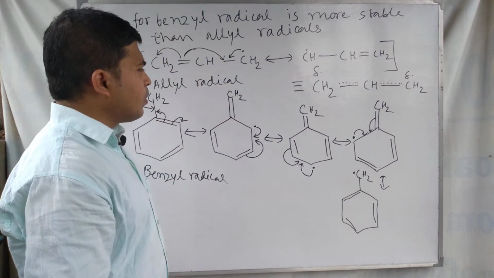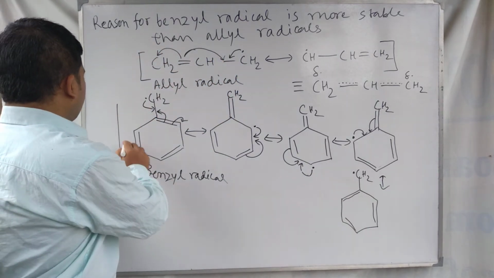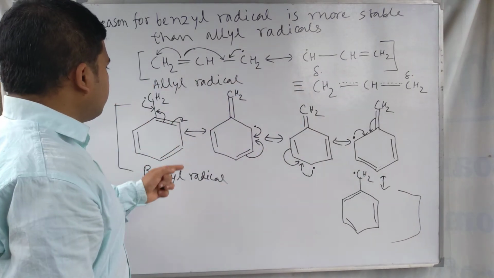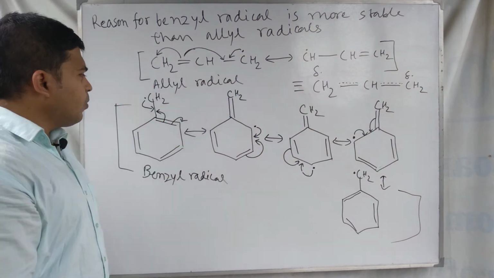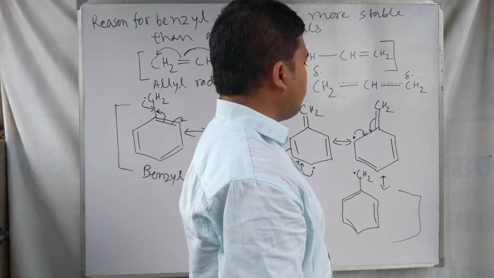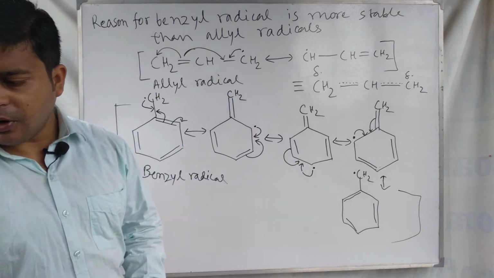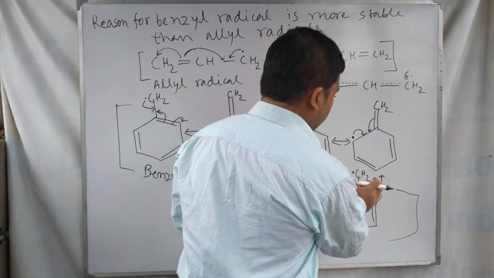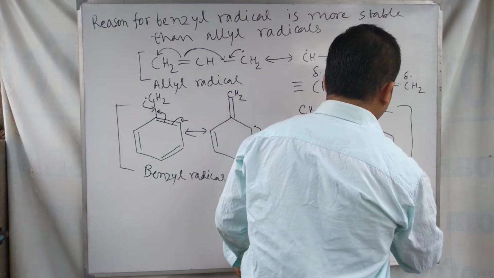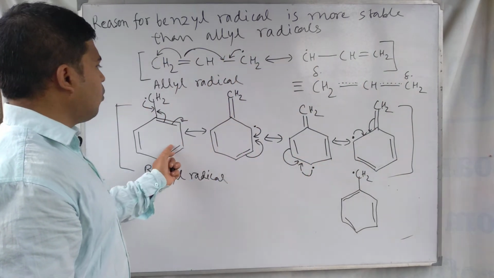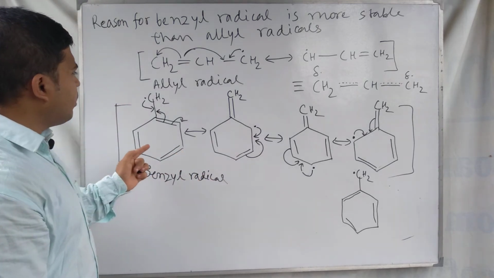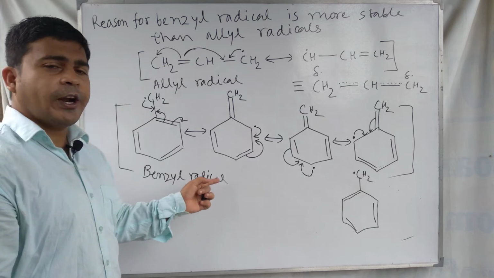So these are called the contributing structures of the benzyl radical. For the benzyl radical we see that 1, 2, 3 and 4 contributing structures are present. You cannot consider more; you can consider up to here. So 1, 2, 3, 4 contributing structures or resonating structures can be formed in the case of the benzyl radical.